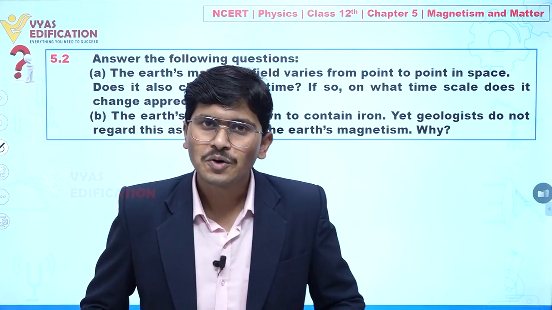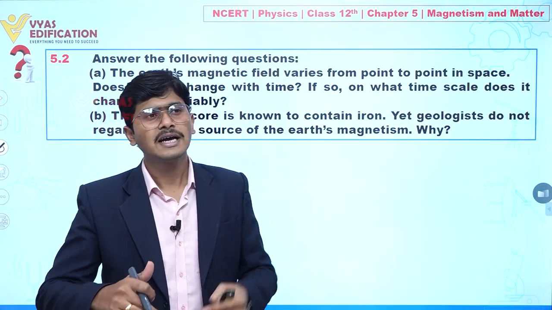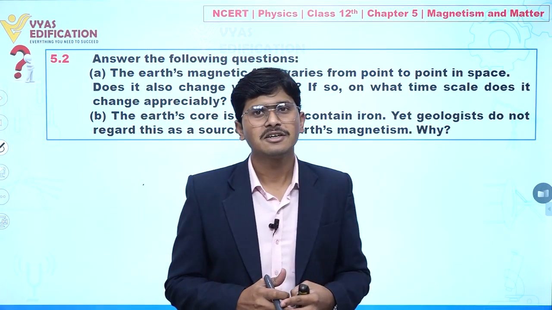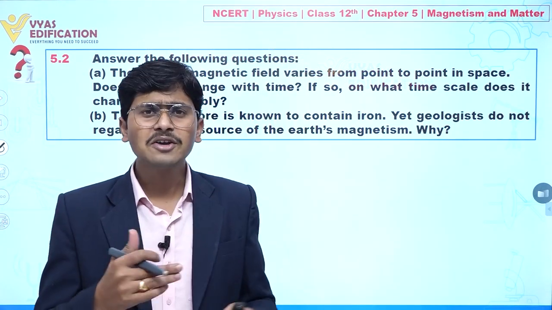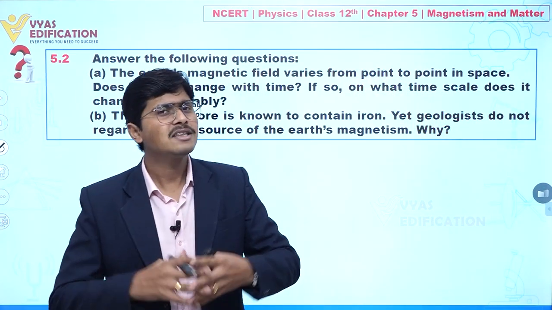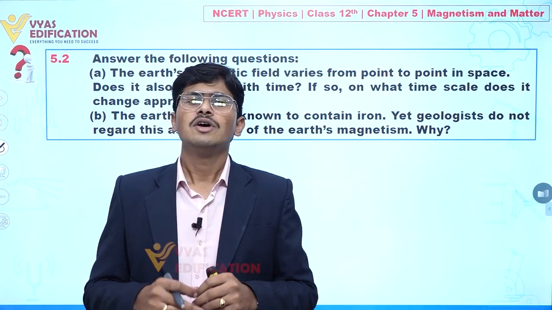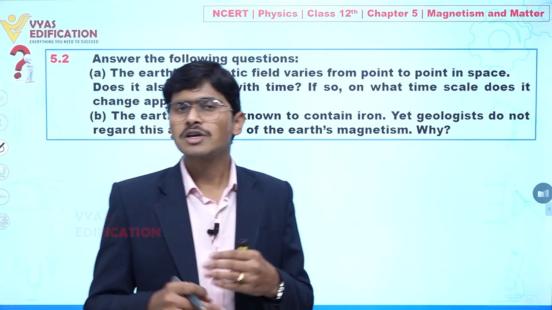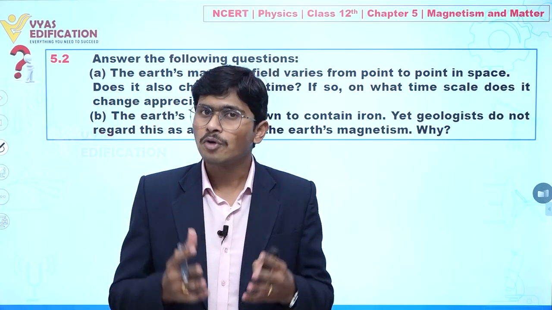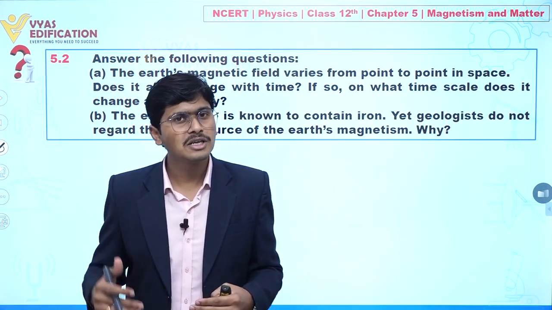Why? Because we know as we move from the surface of earth and go deeper and deeper inside earth, definitely temperature and pressure increase, clear. So at the center we have a very high temperature, and at that temperature definitely we will find iron in a molten state, yes or no. So whenever we are talking about iron at a higher temperature and we get iron in a molten state, it means definitely that temperature is above the Curie temperature, clear.